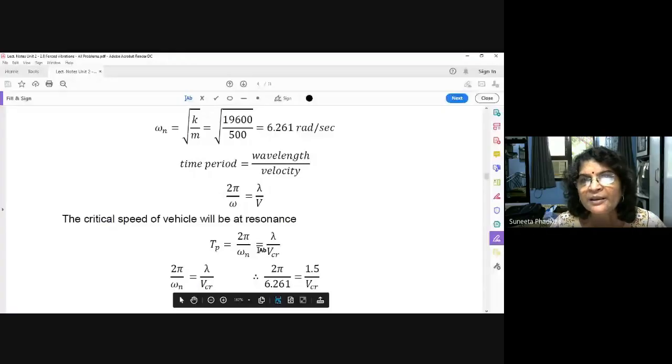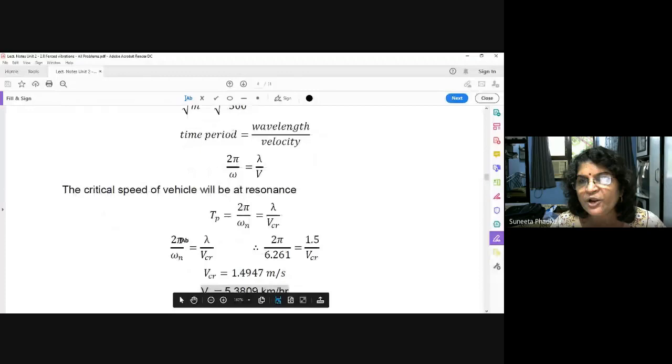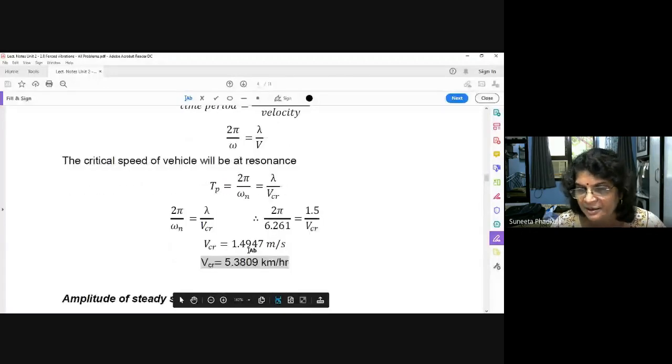We found omega n as 6.261, lambda is given, VCR you have to find out. That is 1.4947 meter per second. Convert into kilometer per hour, multiplying by 3600 and dividing by 1000. It will give you critical velocity 5.38 kilometer per hour. Understood? First thing, very simple.